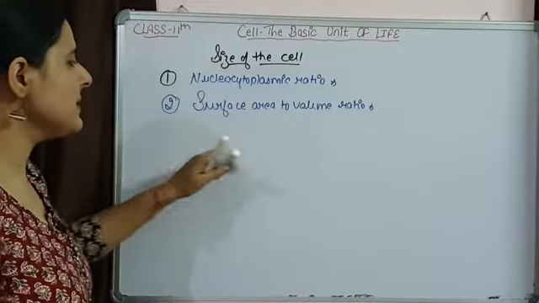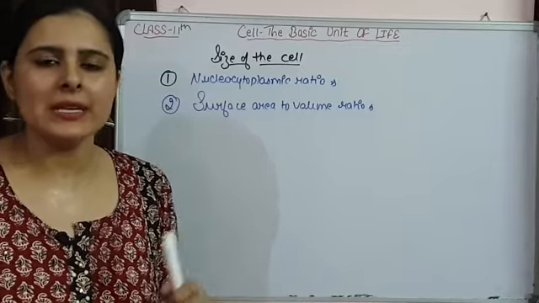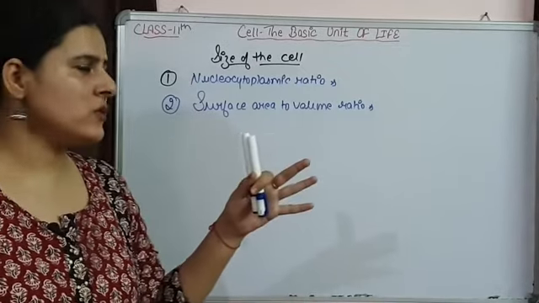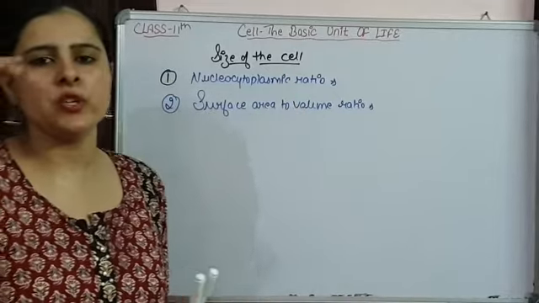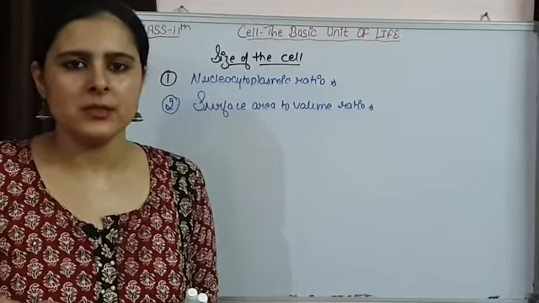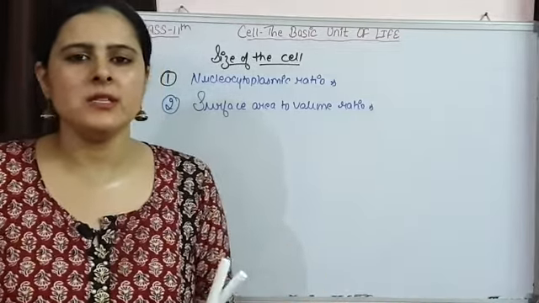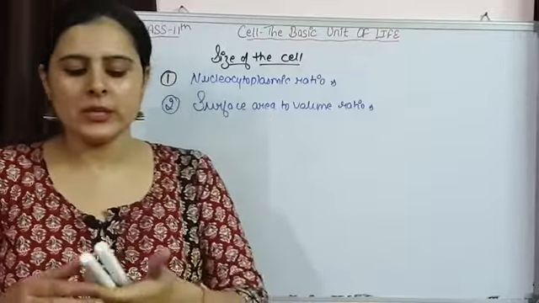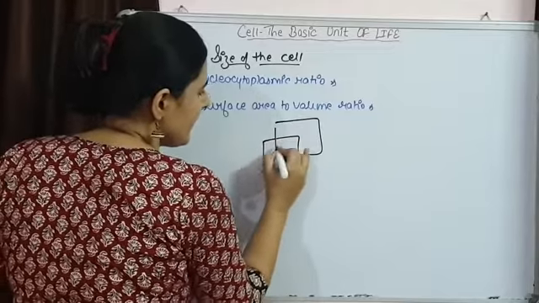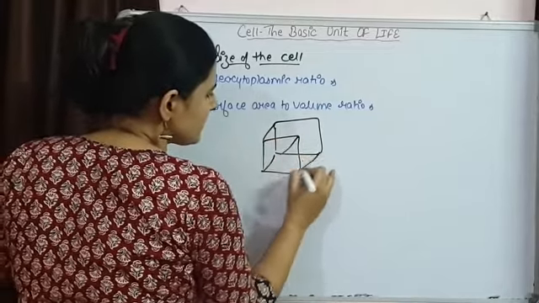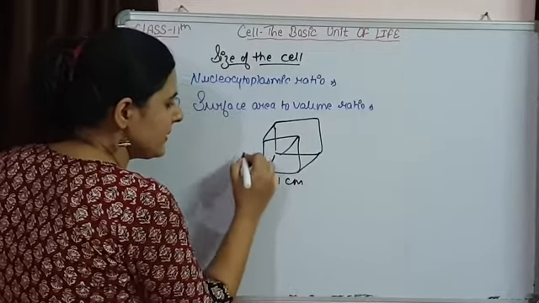It simply means that when the size of a cell is going to increase very large, then the surface area to volume ratio is going to decrease. Because of this our cells are not very big in size, because this ratio is going to decrease. Let's see how. See, if we consider a cubical cell, and each side of this cell is 1 centimeter.